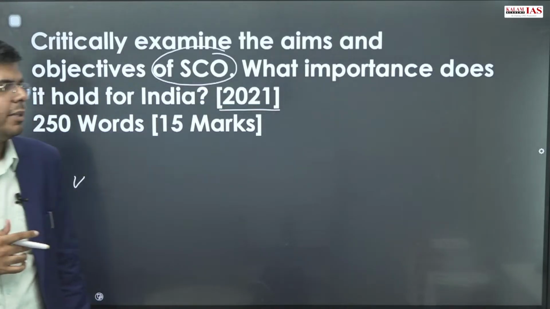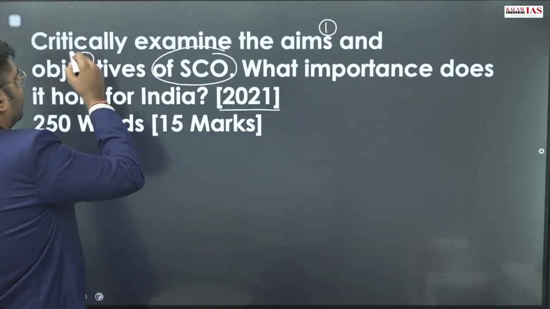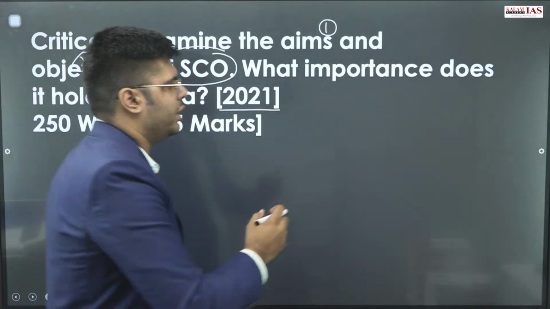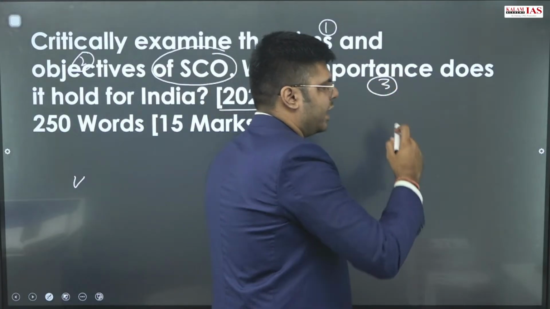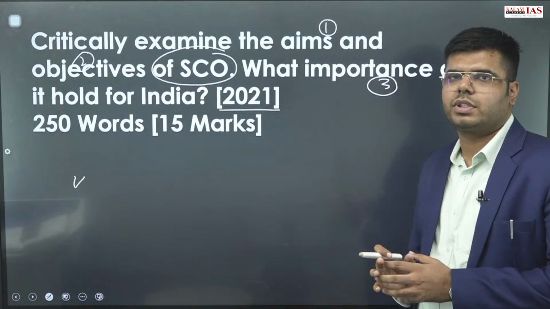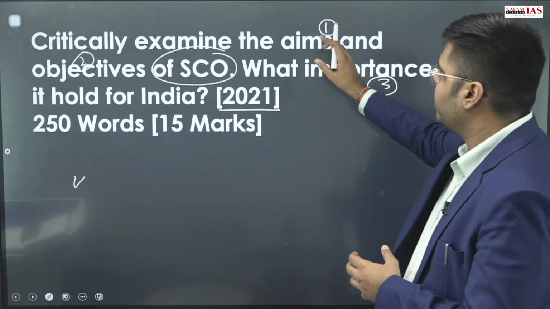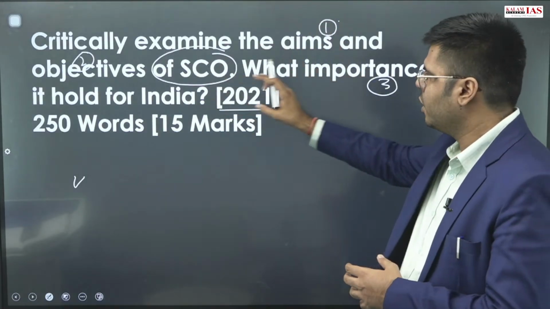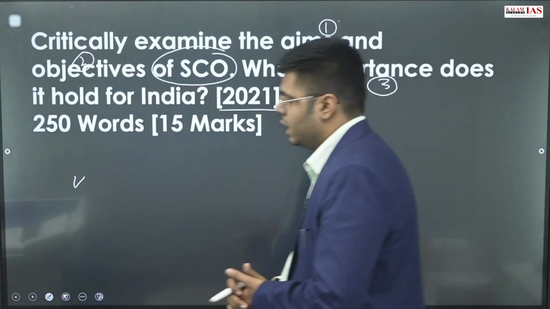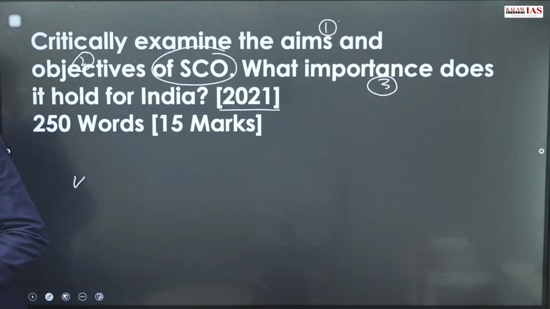Critically examine the aims and objectives of SCO. What importance does it hold for India? Here we are highlighting the 3 major demands, and this is a fairly direct question. It has no hidden demands. We will have to keep in mind what is being asked: the aims, objectives and importance it holds for India. Also, the directive word here is critically examine.